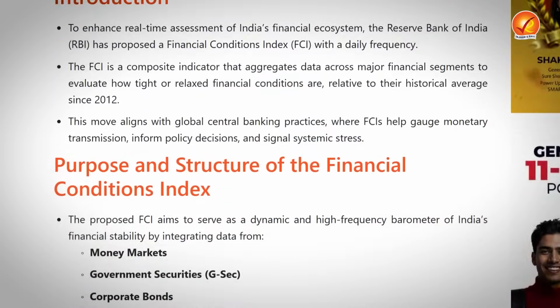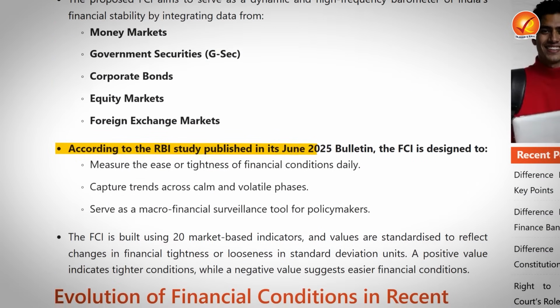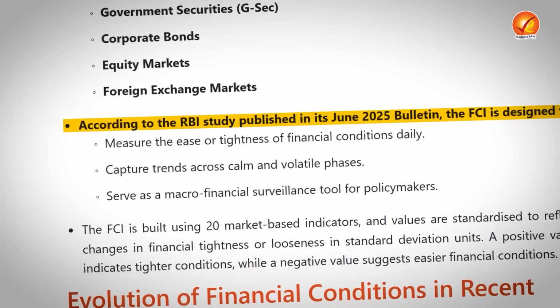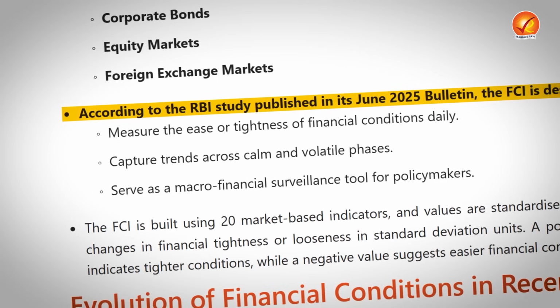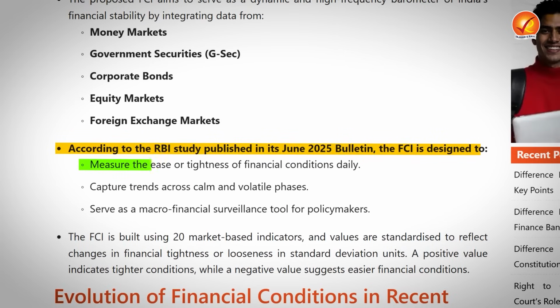Now, according to the study published by RBI in its June 2025 bulletin, the purpose of this financial conditions index is threefold. First purpose is to measure the ease or tightness of the financial sector of the country, the financial conditions, daily on a real-time basis. So daily it would measure whether the financial condition is tight or at ease. That is the first purpose.